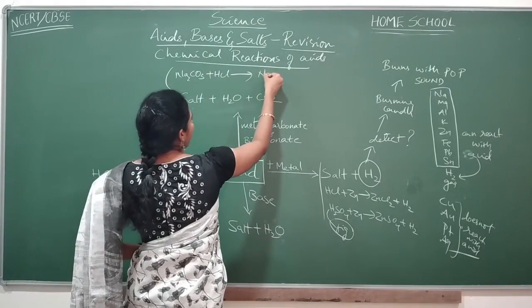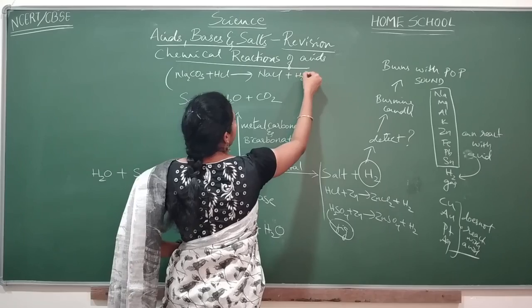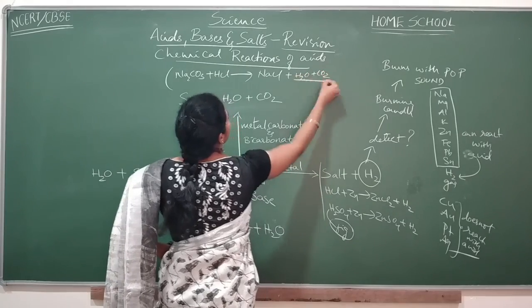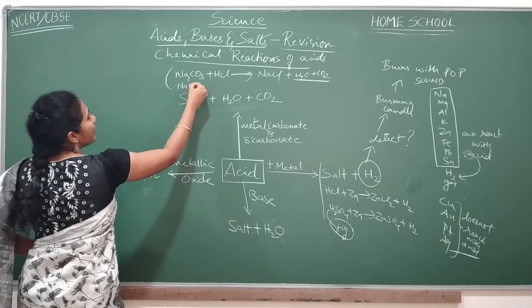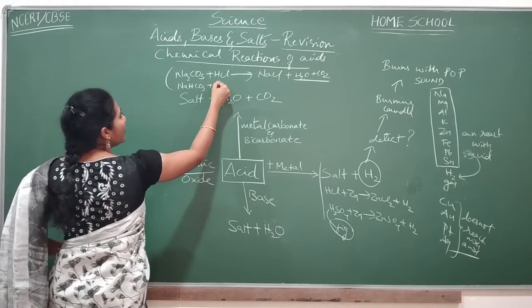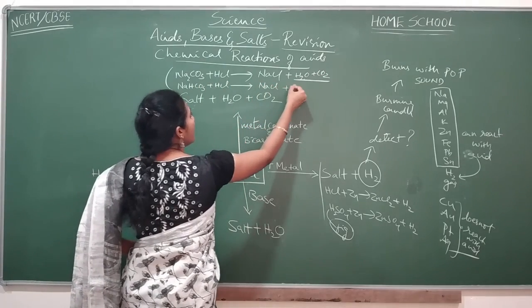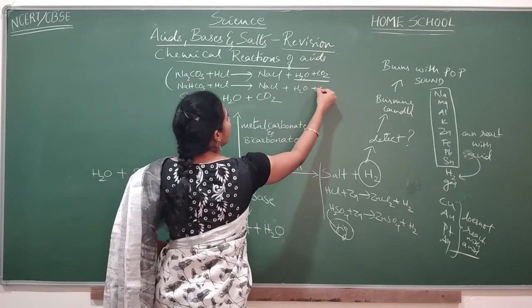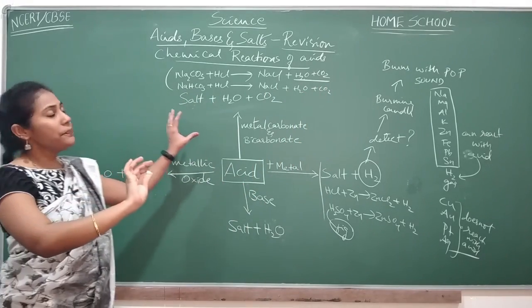Here we'll get a salt, NaCl, and water and carbon dioxide are the byproducts. Similarly you take sodium bicarbonate, treat it with HCl. Here also you will be getting NaCl plus H2O plus carbon dioxide. So these two are the most important reactions.